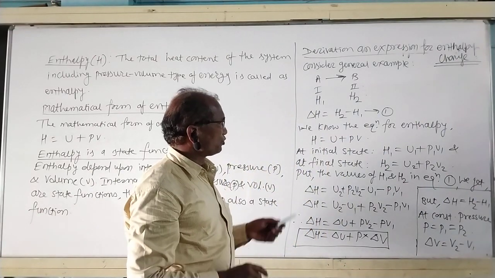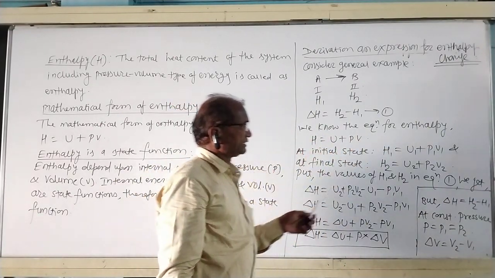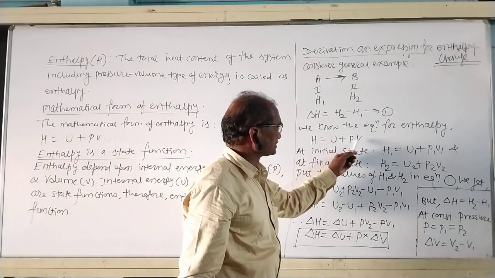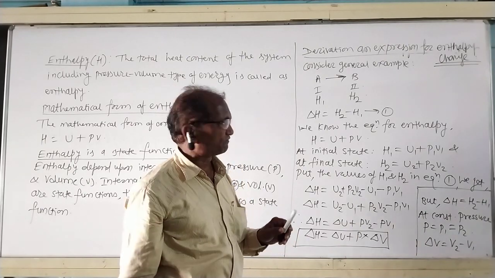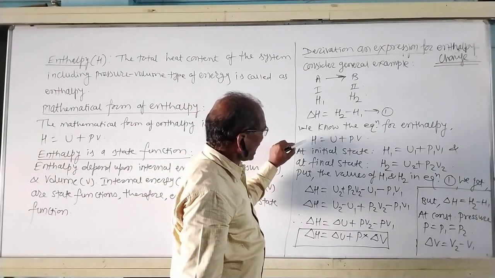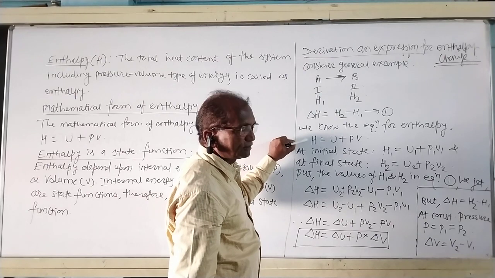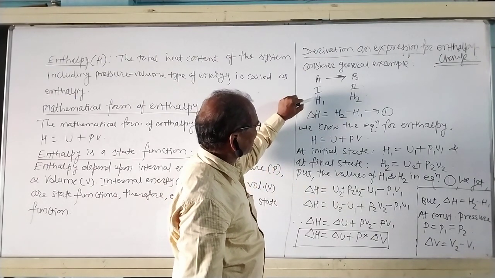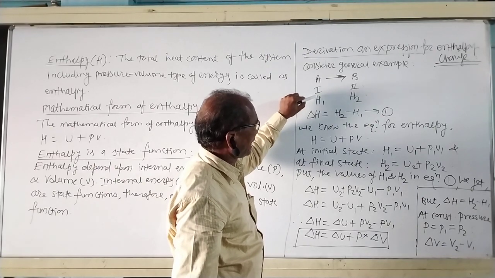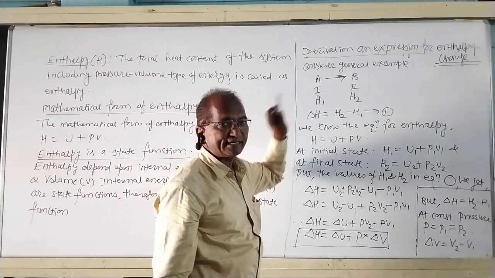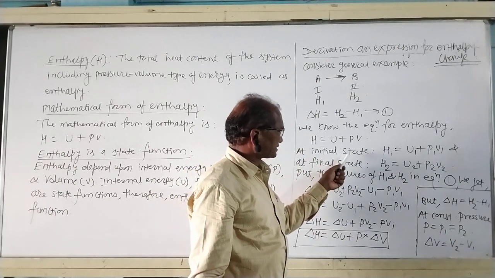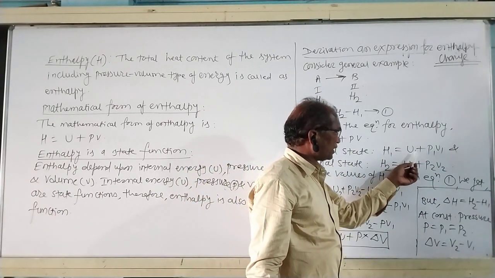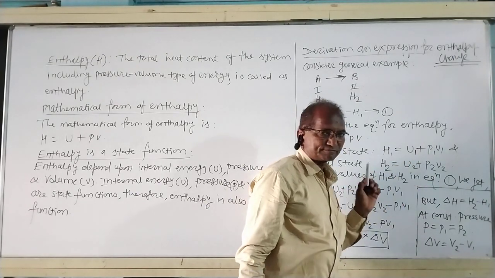Then we know the equation for enthalpy, that is H is equal to U plus PV, the mathematical form of enthalpy. Apply this equation for enthalpy at the initial state of the general example and similarly at the final state. At the initial state, the enthalpy H1 is equal to U1 plus P1 V1.